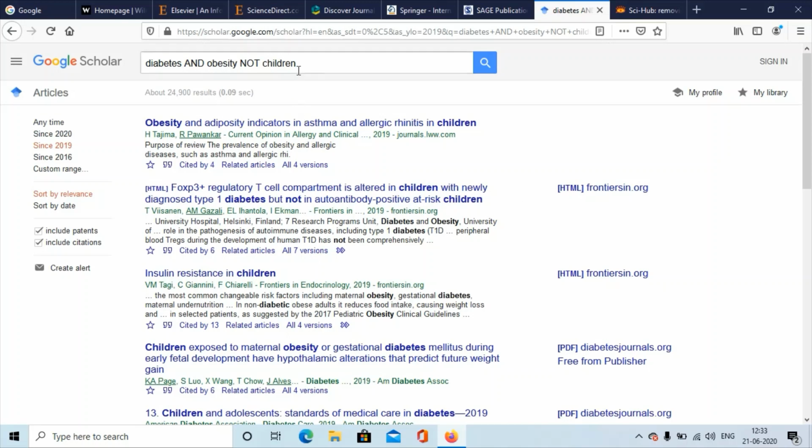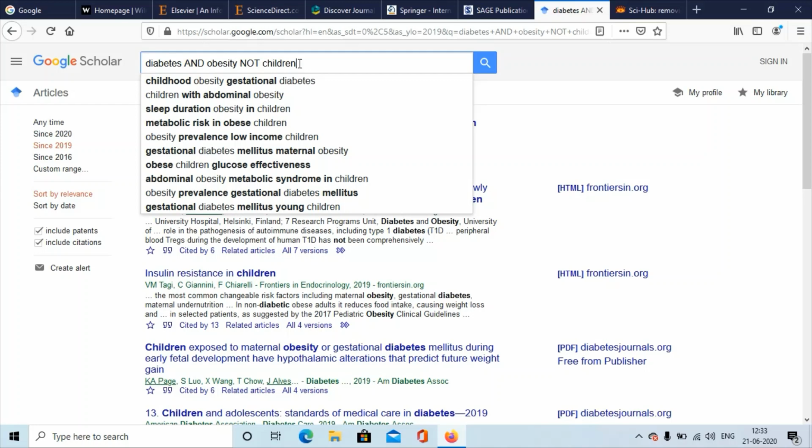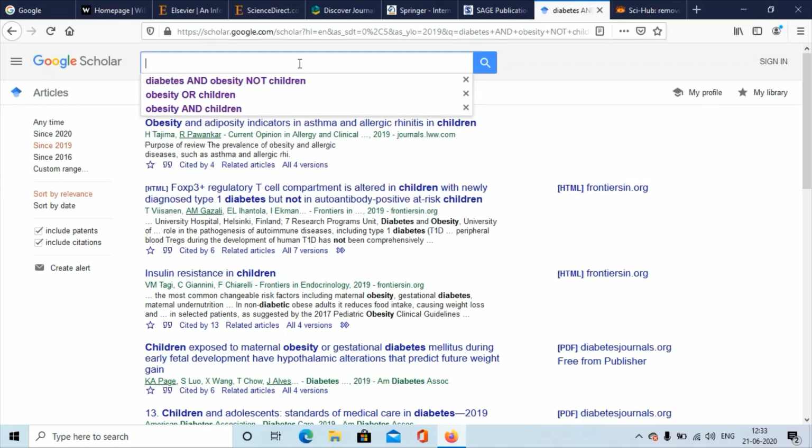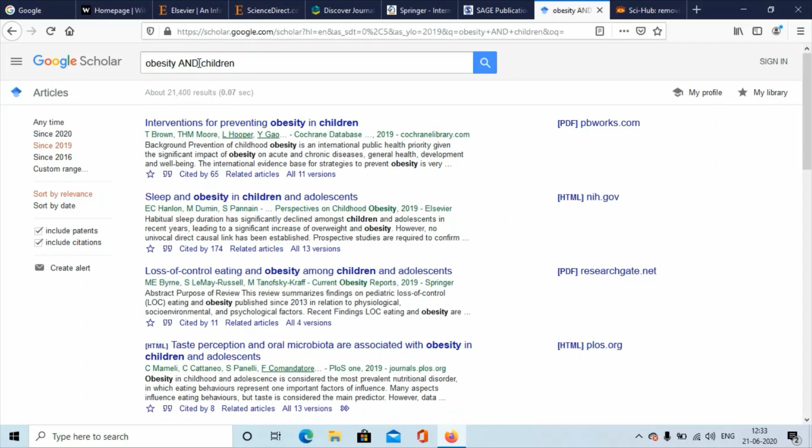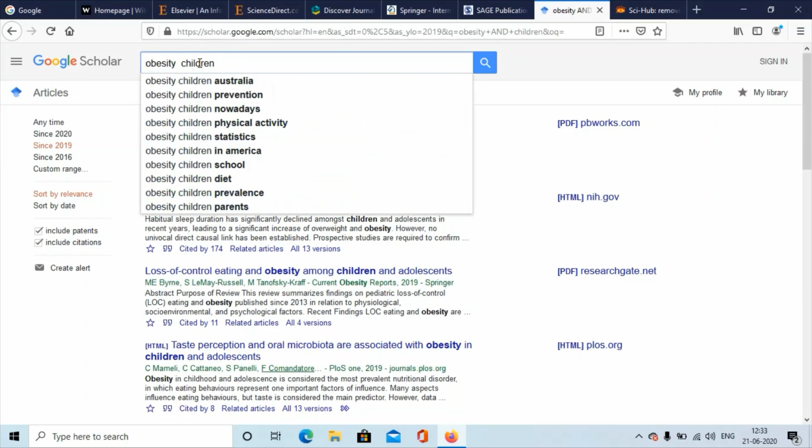So actually there are a lot of ways. The very simple way you can do is just use AND or OR, like this one. So the main words being used are just AND and OR.